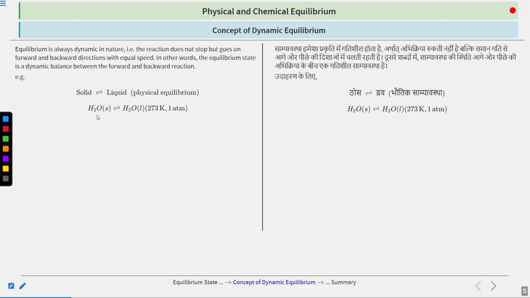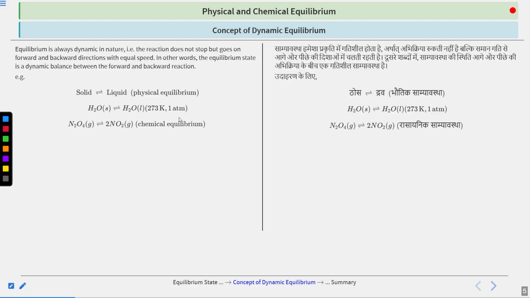Similarly, it can be shown for water specifically. The solid form of water is ice. It can go to liquid, and all of this is happening at 1 atm pressure and 273 K. Again, the temperature needs to be specified and also the pressure. Both things are important to determine the equilibrium.